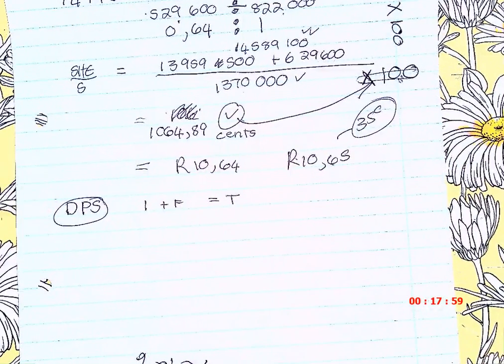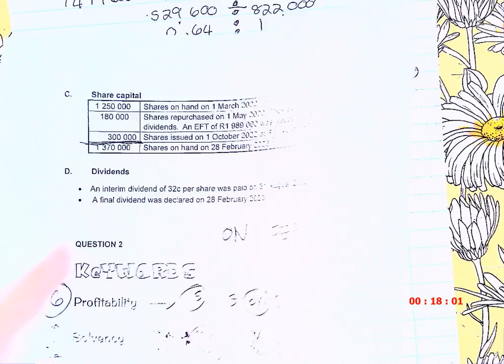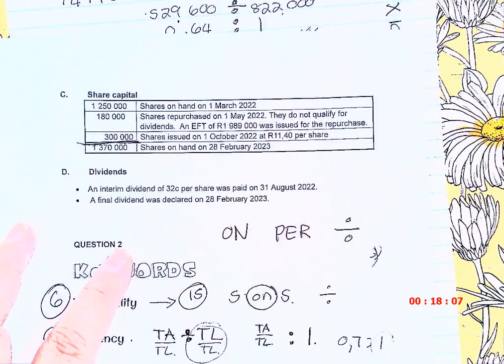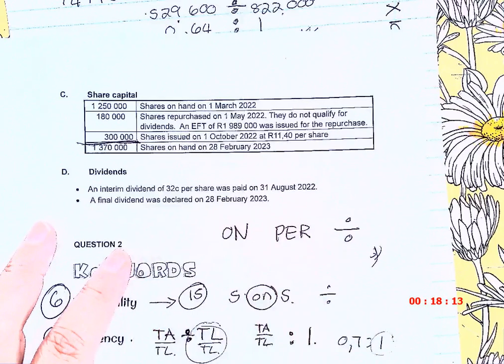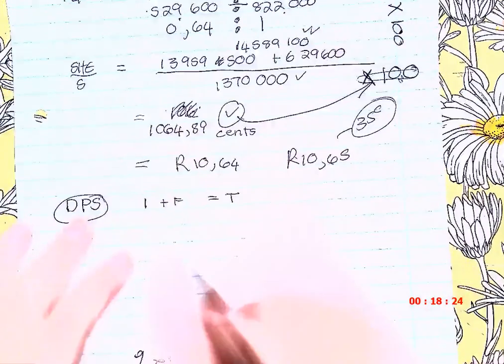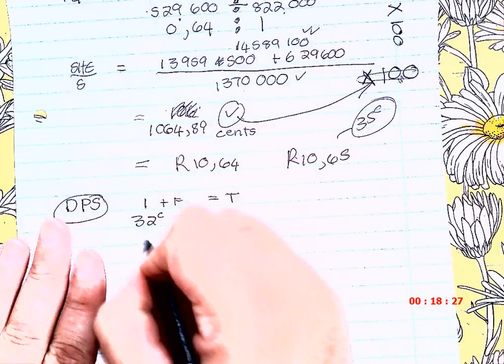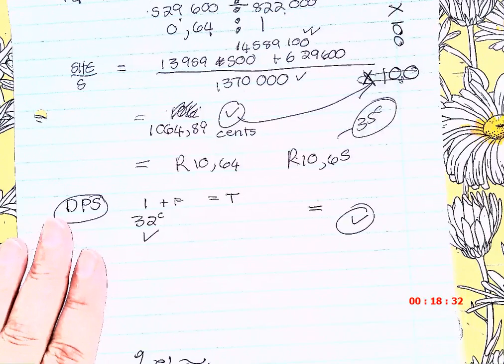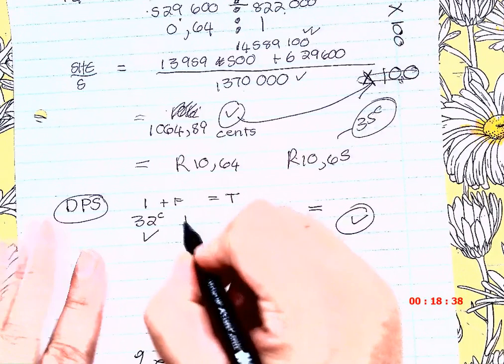So let's just first make sure what dividends we have. And can you see that during the year, the first thing you ask yourself is, did we issue shares during the year? Did we repurchase shares during the year? Yes, we did. Okay? So the first thing I know, I'm going to have two calculations, added together for the total. Okay, so my interim they give me. So I know I already got 32 cents. And you already got a tick there, and if you add something, you got a bagel there. Okay? Where are we? DPS. Okay, now, this is the DPS.